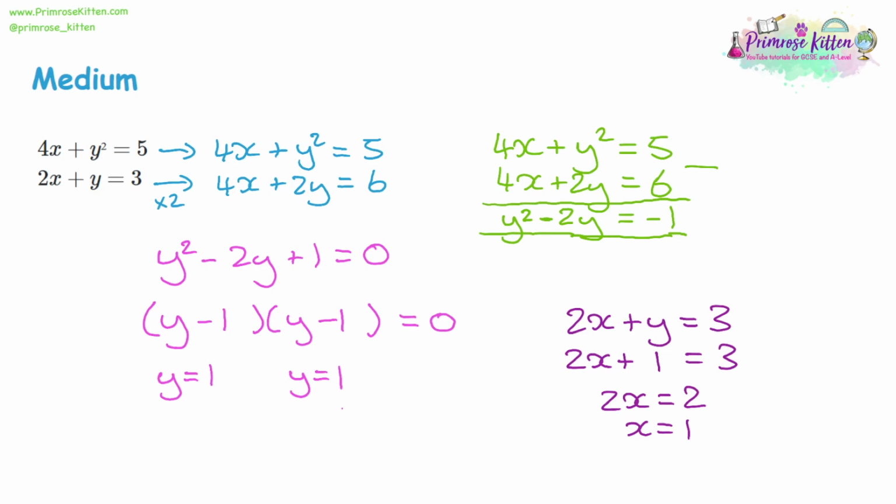So writing out our final answer, x is equal to 1, and y is also equal to 1 for this question. So we have one set of answers, and we did it by equalizing the variable that wasn't squared.